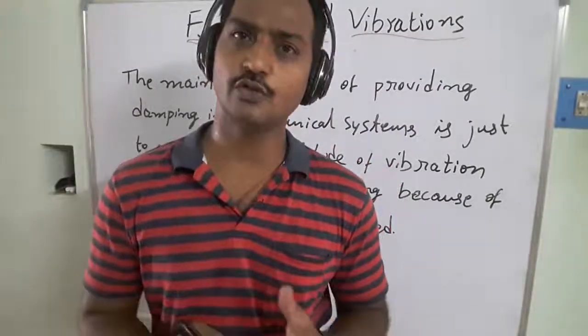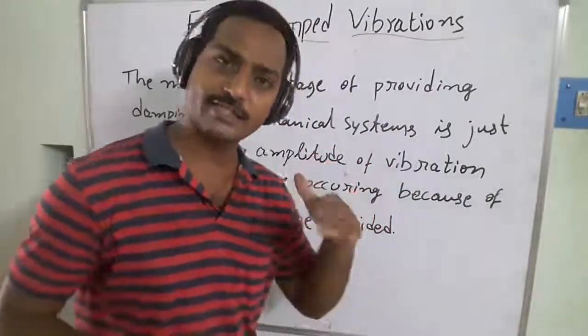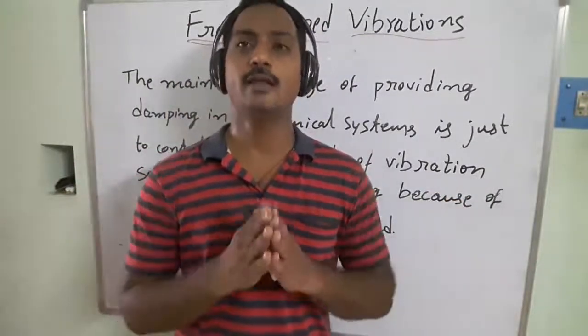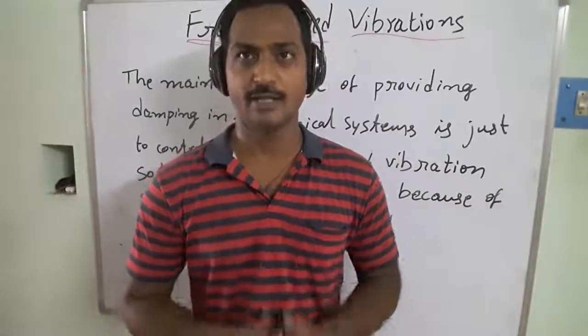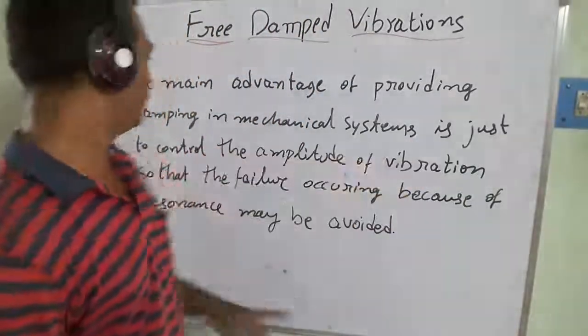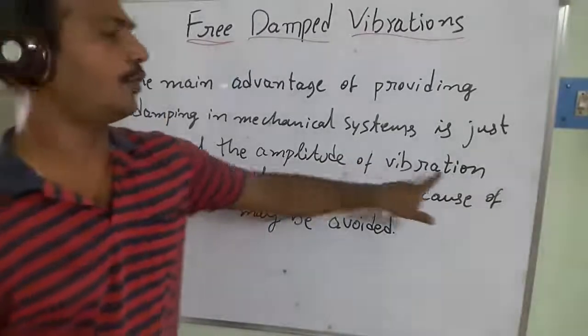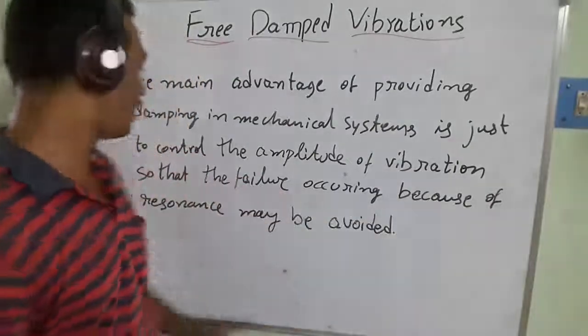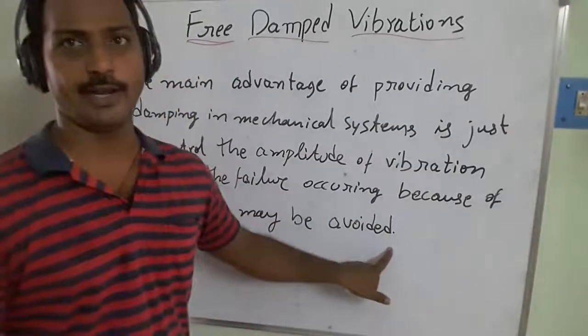As we know, resonance occurs when the external excitation meets the natural frequency. The main purpose of damping in a mechanical system is to control the amplitude of vibration so that failure occurring because of resonance may be avoided, right?